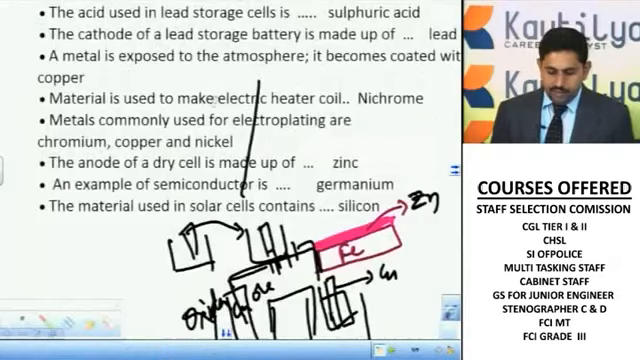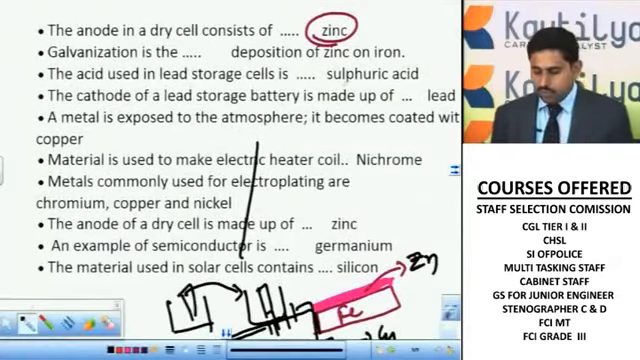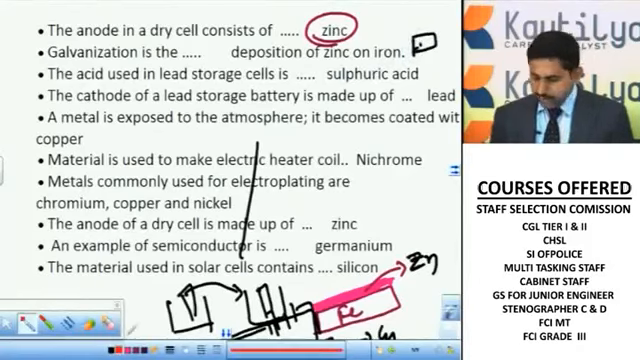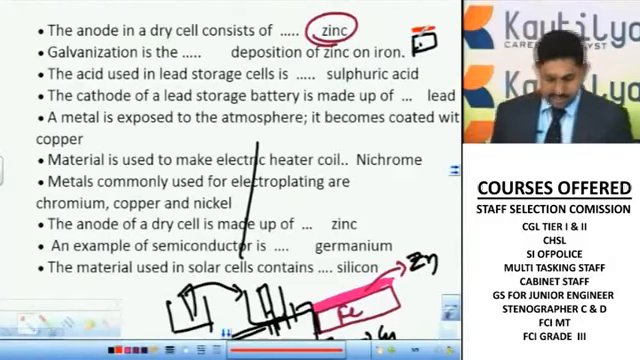Now we'll say galvanization is a process of coating zinc over iron. That is, on the iron we coat one layer. If that layer is zinc, then it is called galvanization. The process of coating zinc over the iron is called galvanization.